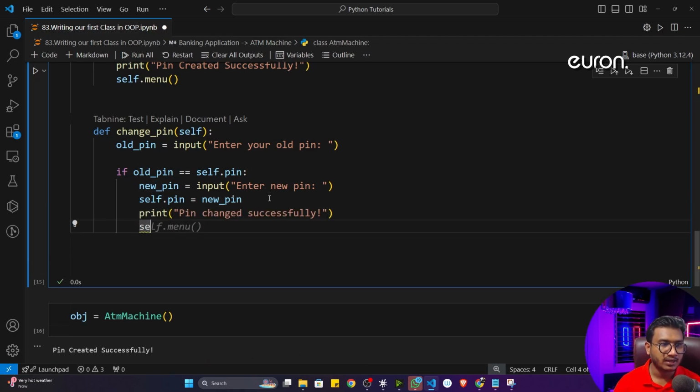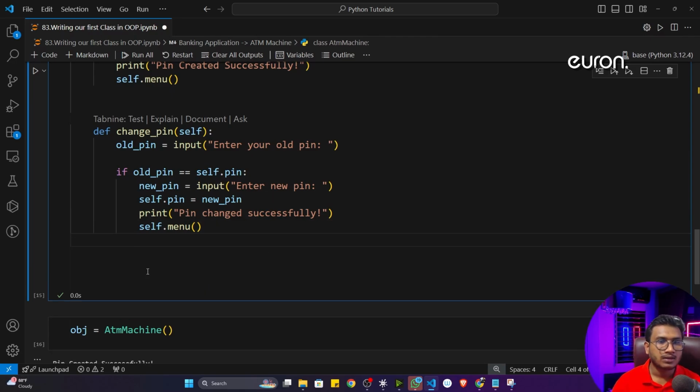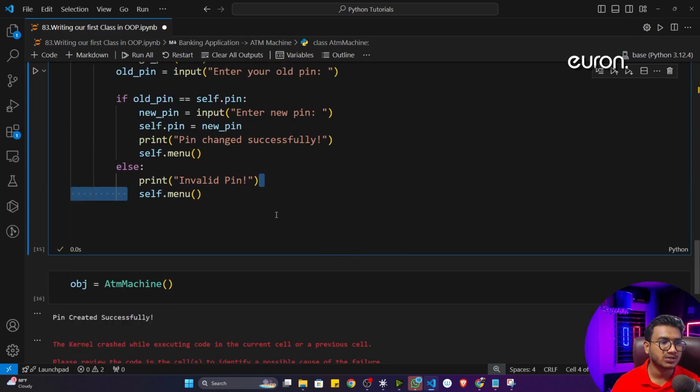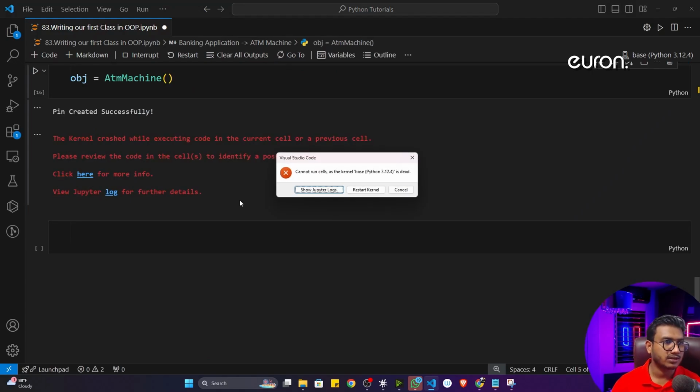Now again I'll launch my menu, because the menu would be launched every time. That's the idea. Now in the else condition, I'll give a message invalid pin, and again I will launch the menu. This is the idea. Now let me check whether it's working fine or not. Again I will execute the program.